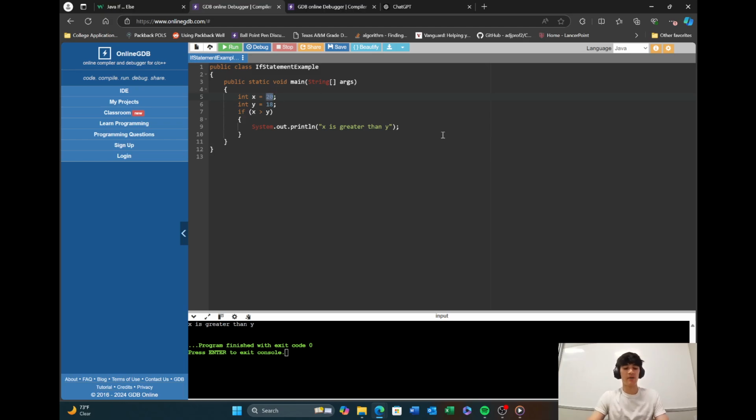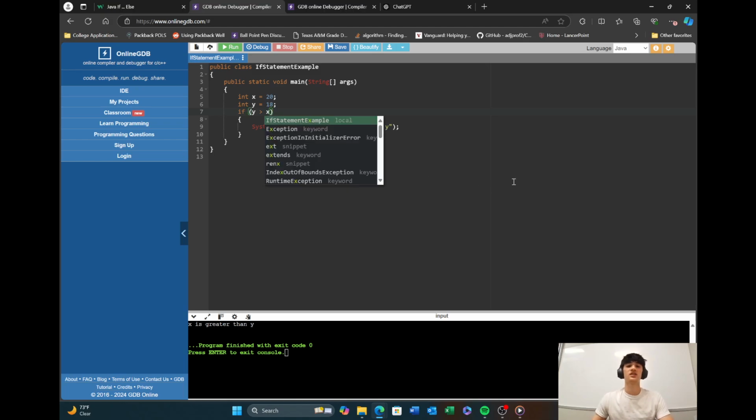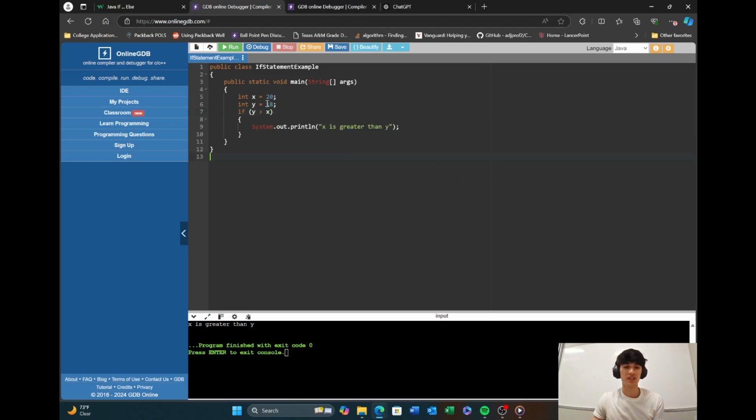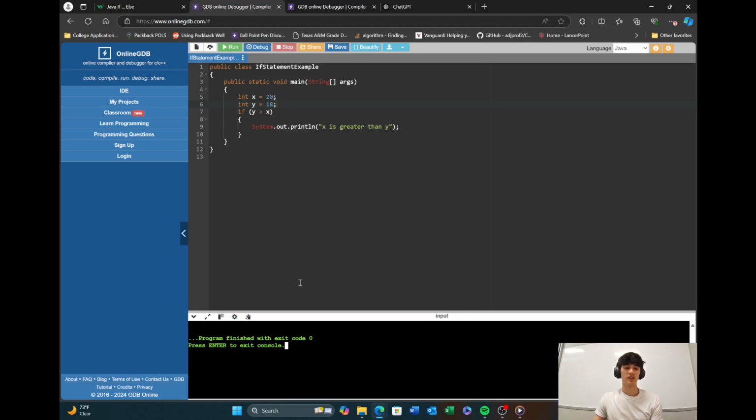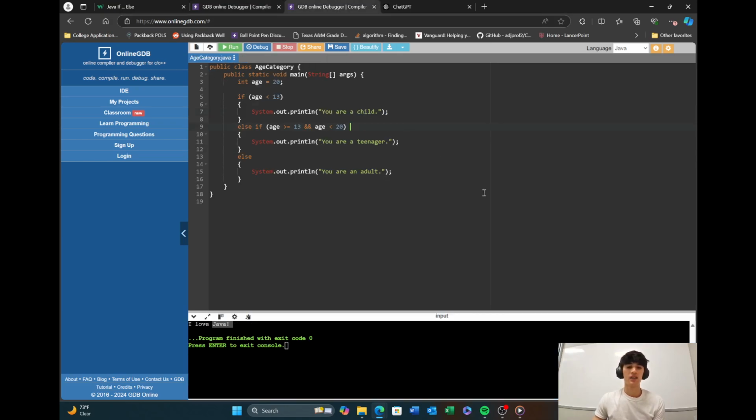So let's say I reverse those. Let's say I'm going to say if y is greater than x. Now, is that true? No, because 18 is not greater than 20. So we're going to run it, and nothing prints because we just skipped right over it. So let's test one. Let's say if they're not equal. If they're not equal, it's going to run because they are not equal. Good. Okay.